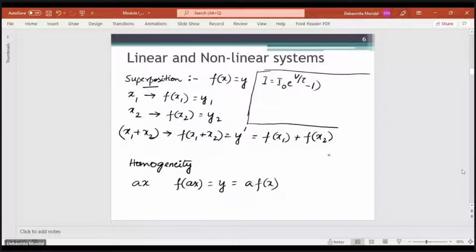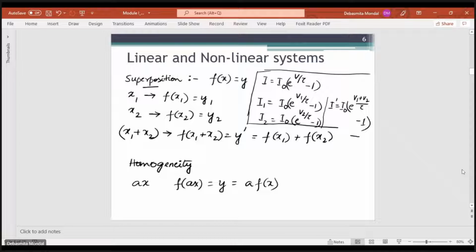If V1 is your input, I1 equals I0 e to the power V1 by tau minus 1. Similarly, I2 equals I0 e to the power V2 by tau minus 1. Now if your input is V1 plus V2, the output I dash is I0 e to the power V1 plus V2 by tau minus 1. This is not equal to I1 plus I2.